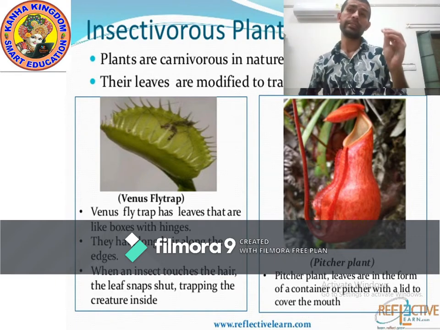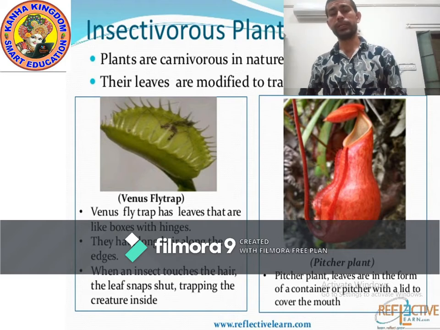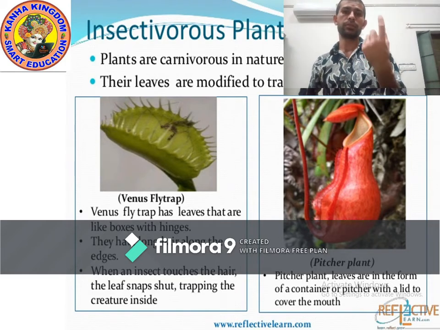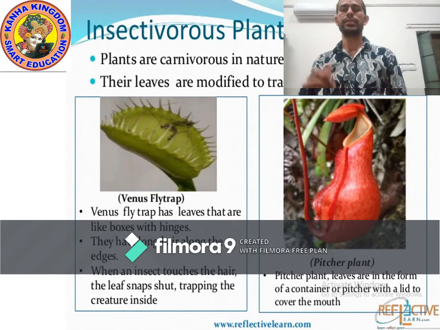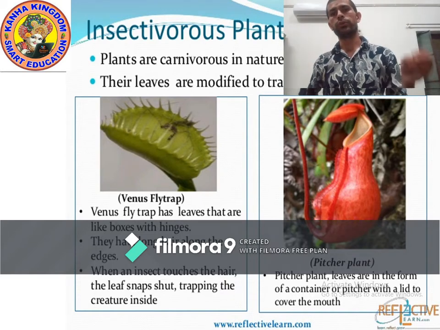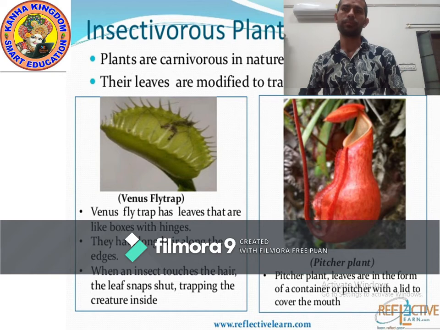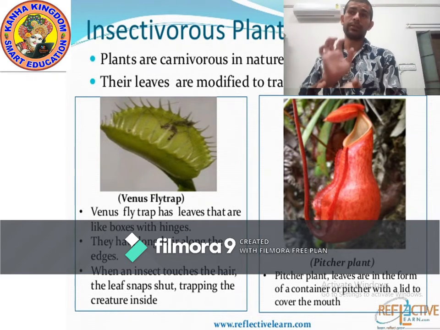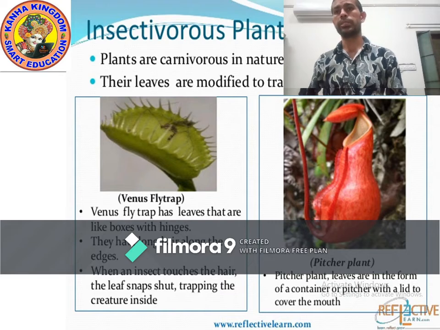When an insect lands on the leaves of the pitcher plant, because there is a liquid substance on the edge of the leaves, the insect slips inside, and the lid covers the mouth of the pitcher plant.